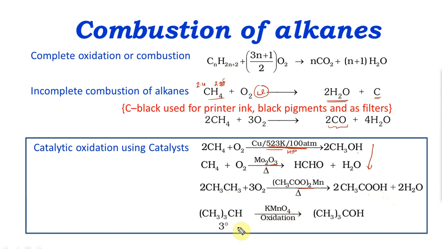A 3-degree carbon, a tertiary carbon: KMnO4 normally doesn't oxidize 1 degree and 2 degree. 3 degree is sterically strained. With three carbons around one carbon, it is extremely strained and wants to release the strain. So 3-degree carbon alone undergoes oxidation and gives you the corresponding alcohol, while 1 degree and 2 degree do not. So you don't lose a carbon here; the number of carbons is the same as what you started with.